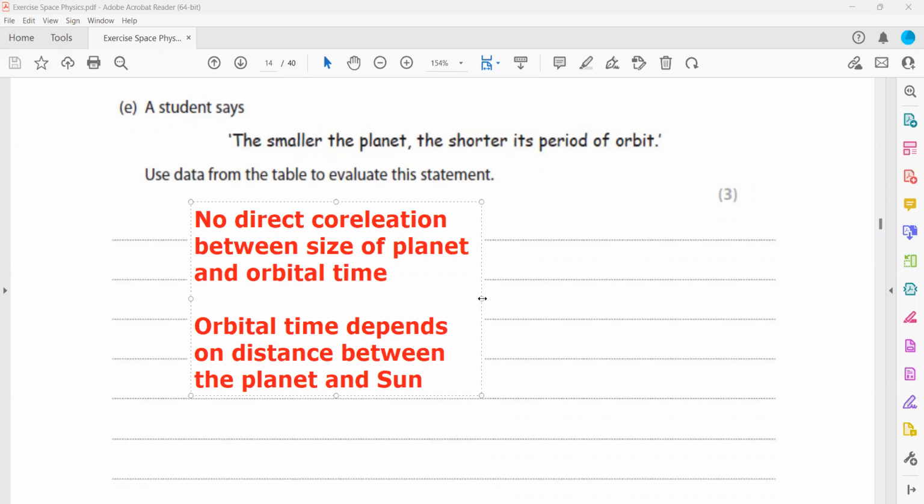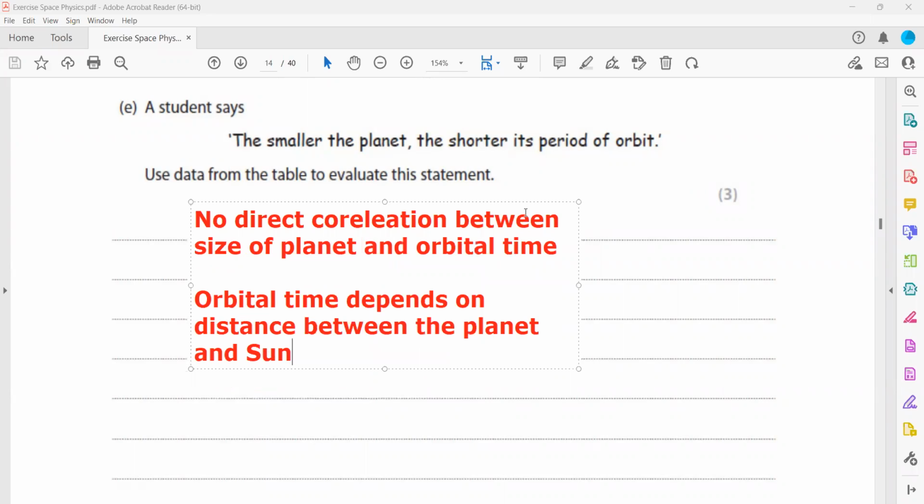And use the data to confirm the statement, because whenever they say use the data from the table, I have to use the values to justify my statement that there's no direct correlation between the size of a planet and orbital time.